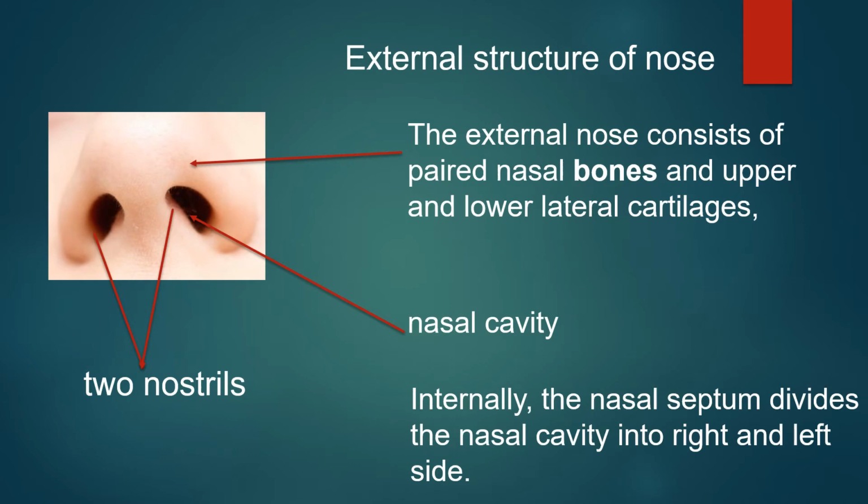Look at the picture, children. The external nose consists of paired nasal bones and upper and lower lateral cartilages, two nostrils, and the nasal cavity. Internally, the nasal septum divides the nasal cavity into a right and left side.